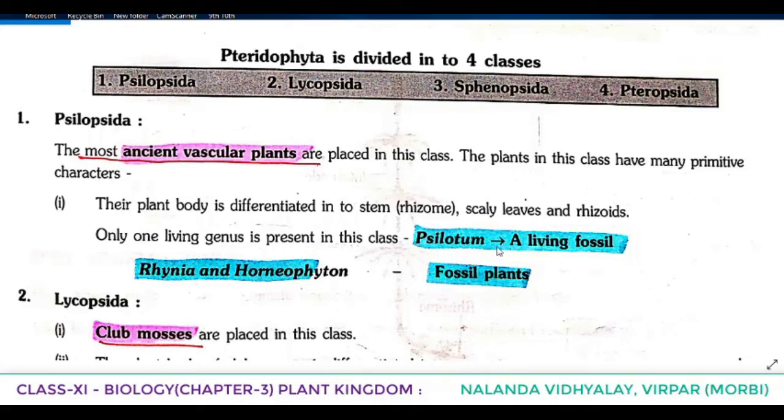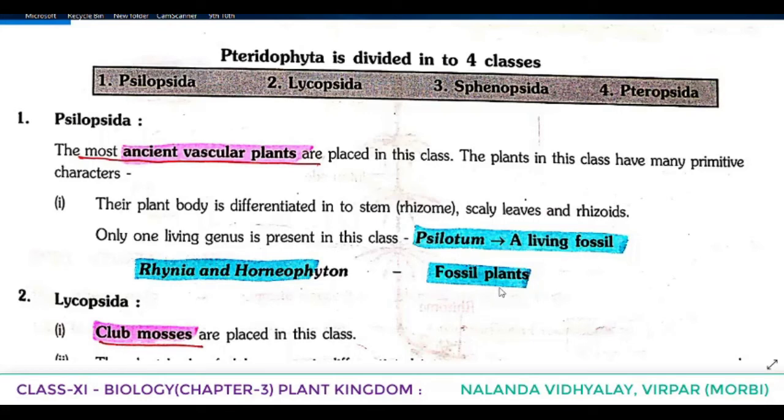Only one living genus is present in this class, Psilotum. It's a living fossil. Very important, it can be asked: a living fossil included in a class of Pteridophyta, what's the name? Psilotum, P silent. Psilotum is a living fossil because it is the only living genus in this class. Rhynia and Horneophyton are known as fossil plants.